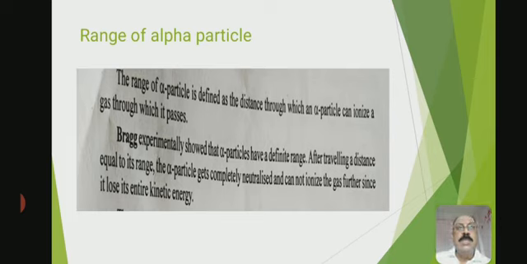So this distance was experimentally studied by a scientist. His name is Bragg. He showed that alpha particles have a definite range. After traveling a distance equal to its range, the alpha particle gets completely neutralized.